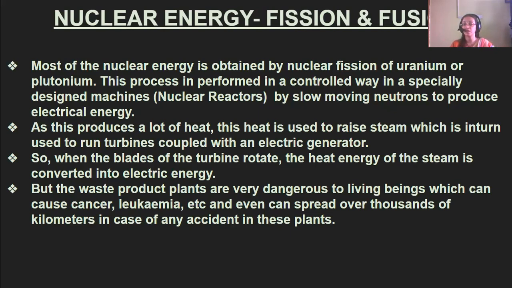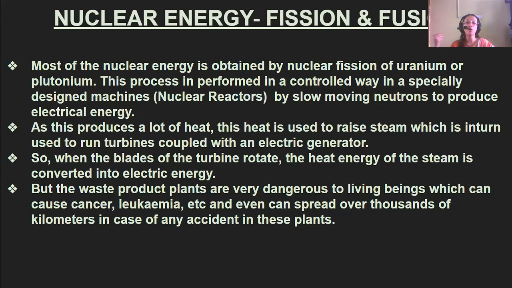But it is noted that most of the nuclear energy comes from nuclear fission, that is splitting of uranium or plutonium. And how is this done? It is done in a controlled way in specially designed machines known as nuclear reactors, using slow moving neutrons to produce electrical energy. As this produces a lot of heat, this heat is used to raise steam, which in turn is used to run the turbines coupled with an electrical generator.